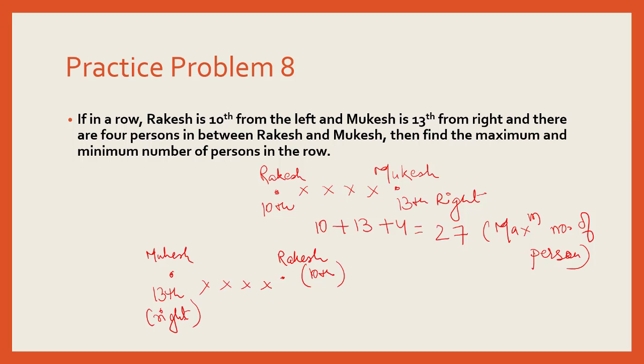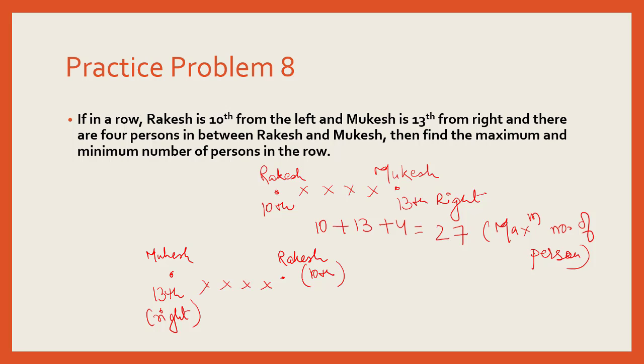This will minimize the number of persons in the row. What we have done in the first case, it's like they're traveling towards each other, they have not met, and there are 4 blocks to be covered between them. When I want to minimize the number of persons in the row, we'll assume they have crossed each other and they have covered a distance of 4 blocks between them.